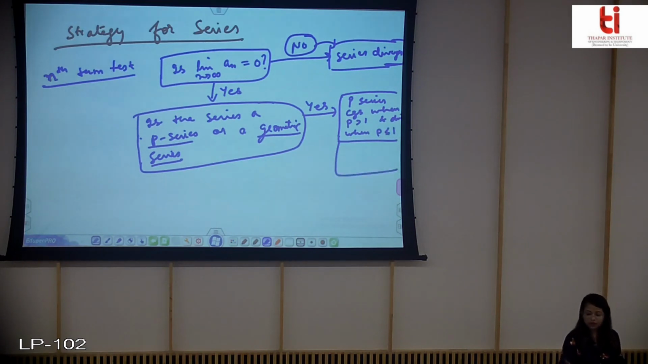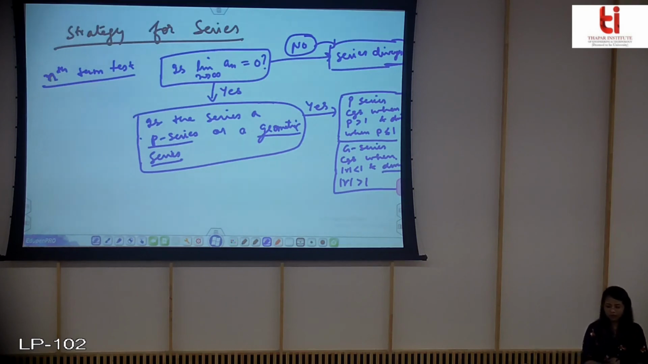And similarly, you can say the geometric series converges when mod of r is less than 1, and it diverges when mod of r is greater than 1.